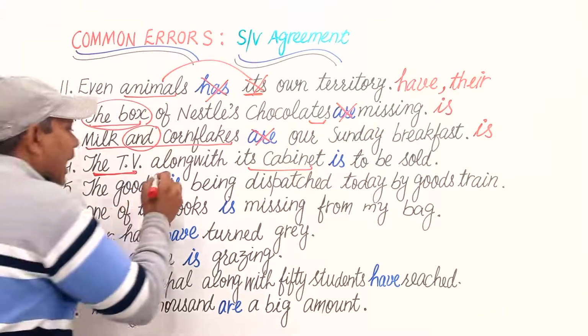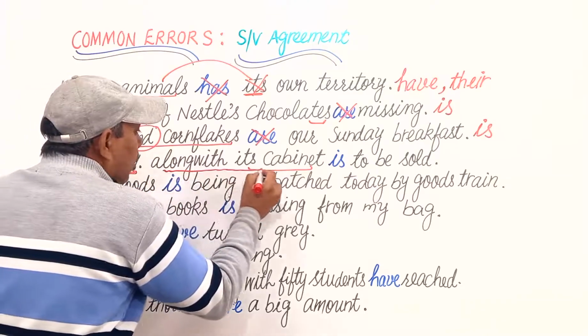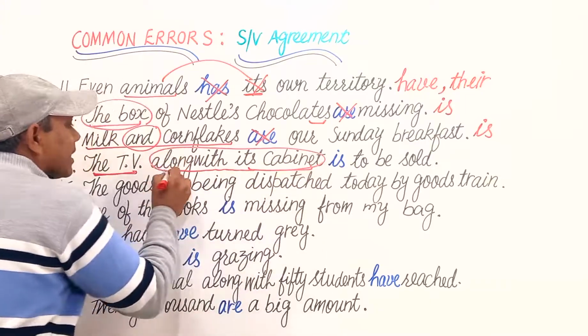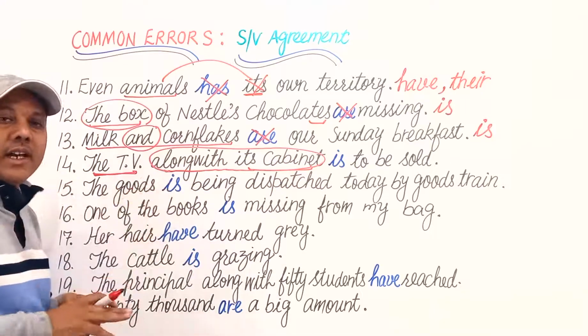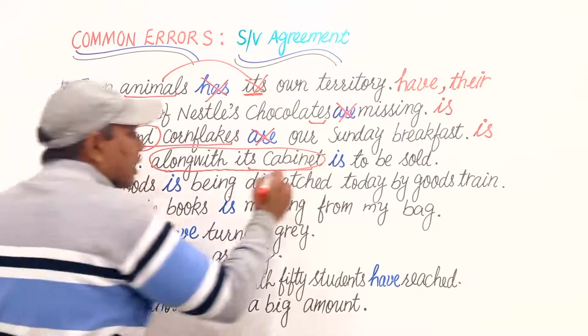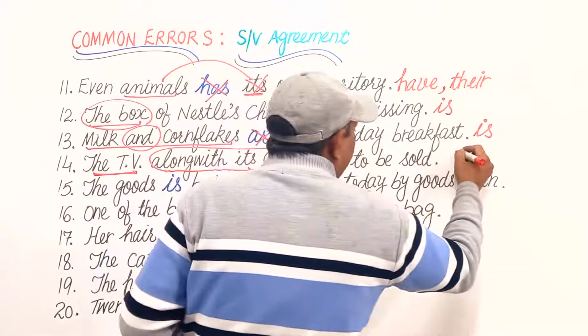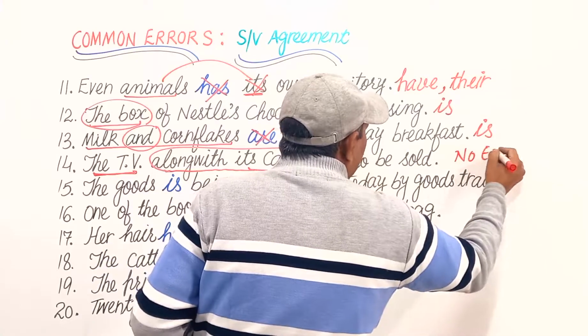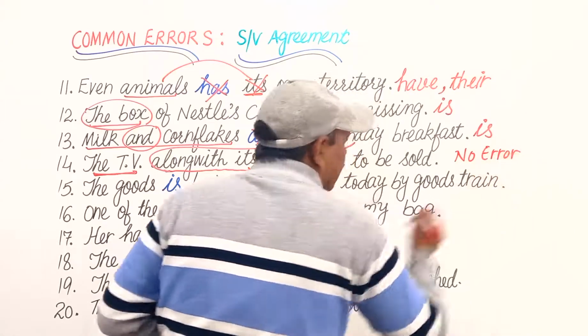After as well as and along with, whatever is written, it doesn't matter in the sentence. It will not affect the verb. So this is absolutely right and there is no error in this sentence.